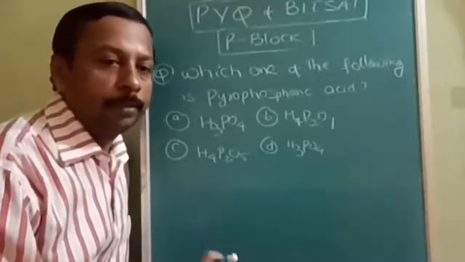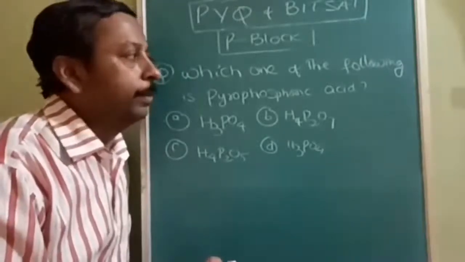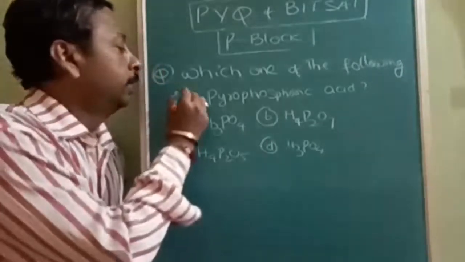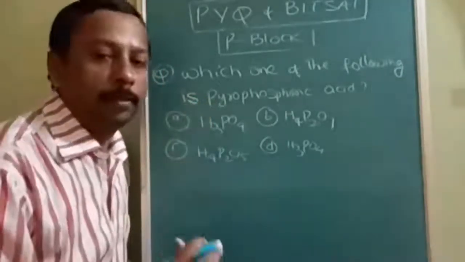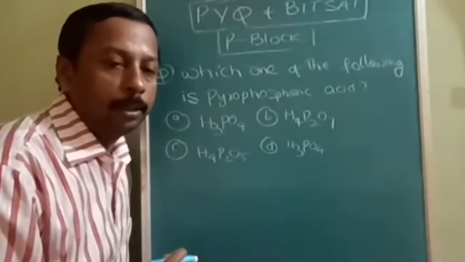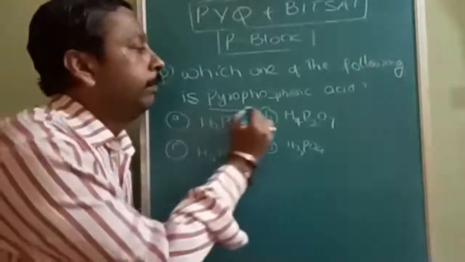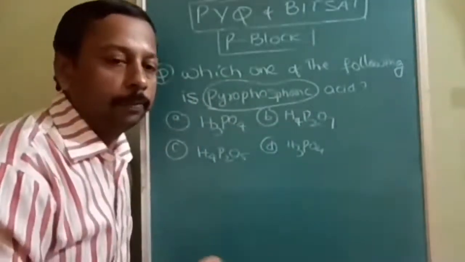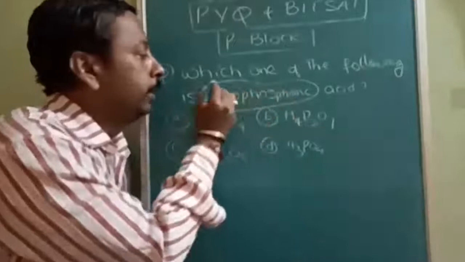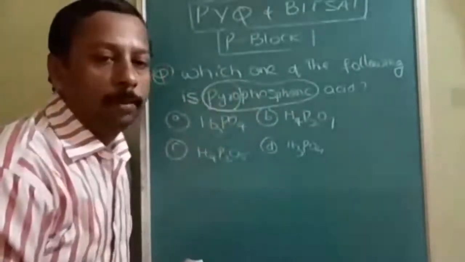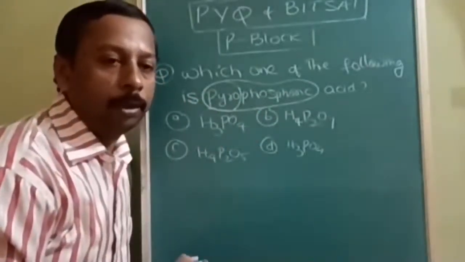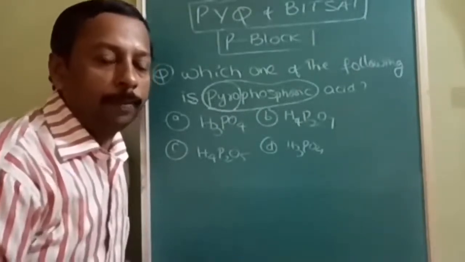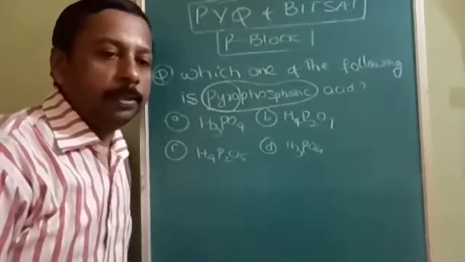Here comes a very easy-appearing question. If you are doing topic-wise questions, it is easy, but once you complete the whole syllabus and the question comes in a mock test, it will be very difficult. In my video lecture on the 15th group, oxoacids of phosphorus, I told you tricks to remember: what does pyro mean, what does meta mean, what does hypo mean. If you remember that, it is easy to answer.